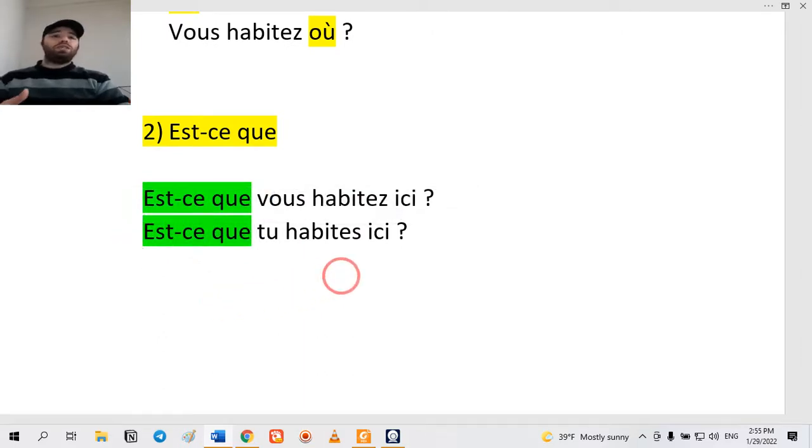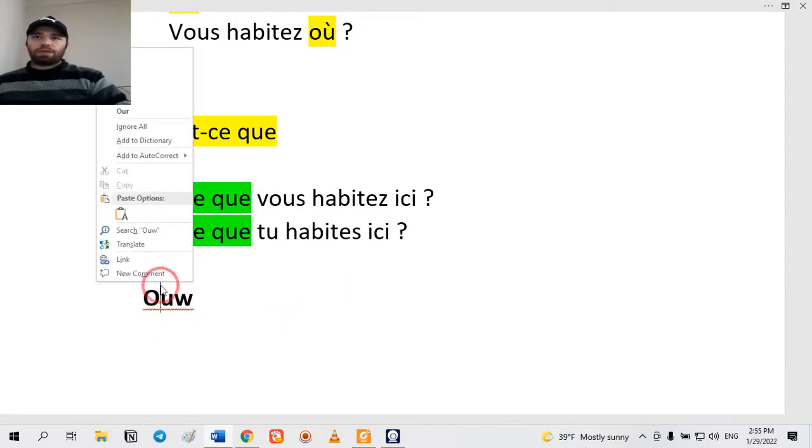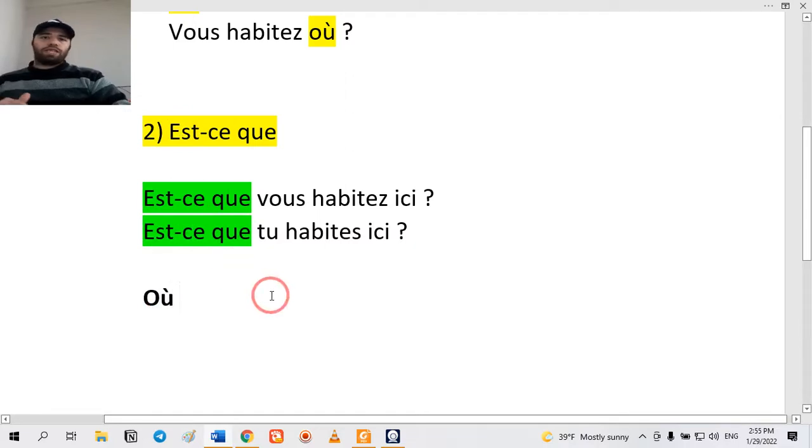But if you want to make a question with a question word in this format, it is also easy, because you only put your question word first. For example, où, where. Où est-ce que.